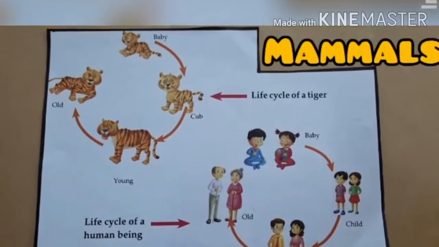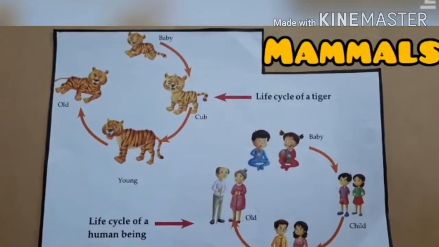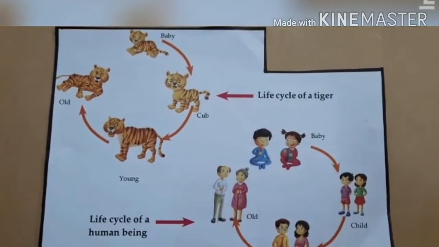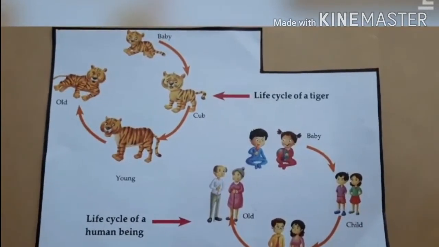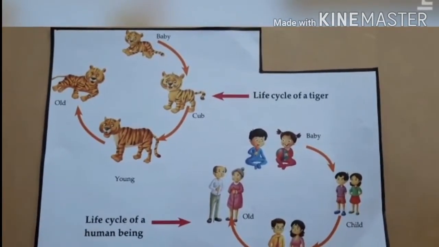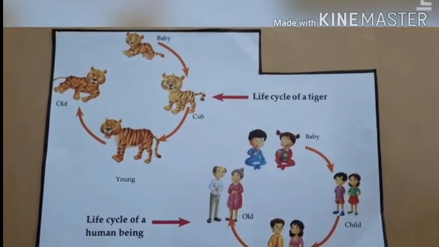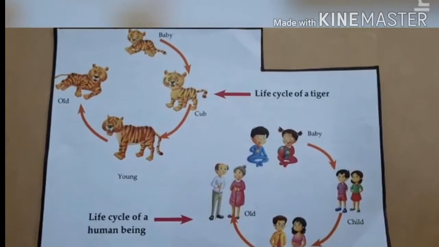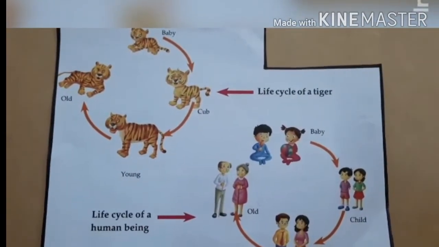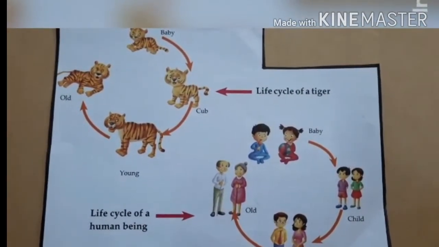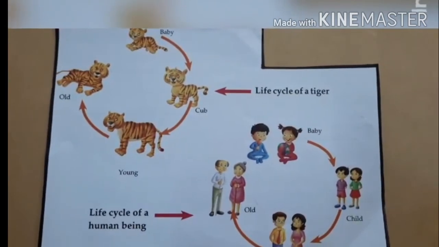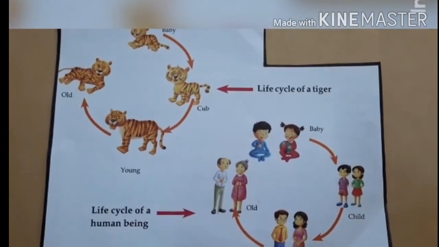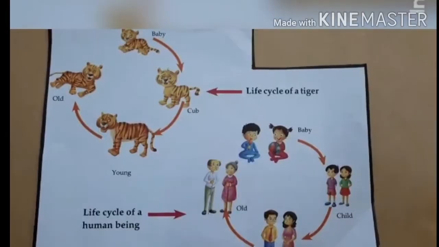Now let us learn about the animals that give birth to babies. Tigers and human beings are examples of mammals. The main feature of these animals is that the young ones grow inside the body of the mother for many weeks. When they are born, the mother takes care of them, feeds them her milk and protects them until they become independent. So I hope kids this information is quite useful for you.